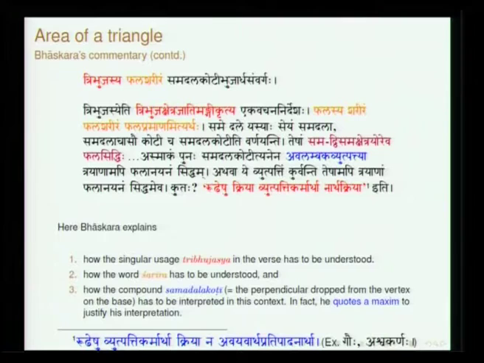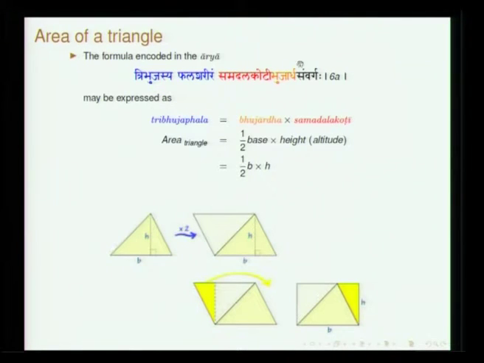Samadala Koti should be simply understood as the perpendicular that is dropped onto the base from the vertex. This is what the Aryabhata Sutra means. Tribhuja Phala, the area of the triangle, is Bhujardha, half of the base, into Samadala Koti, height. This is all it is. It is applicable to all the 3 types of triangles.